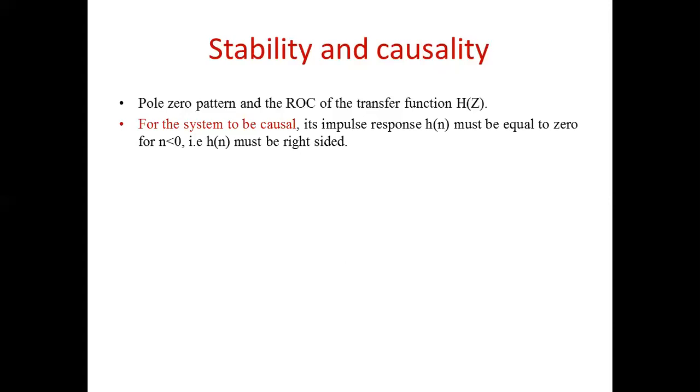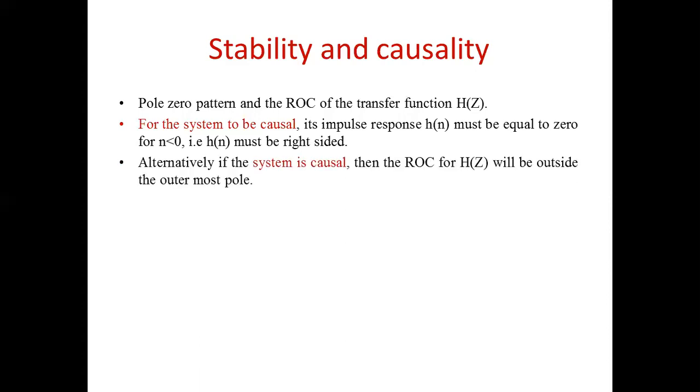So that means the impulse response h of n will be present only from 0 to infinity and will be 0 for n less than 0. Getting my point? Or else we are simply calling it a right sided sequence. मतलब जो सिग्नल आपका सिर्फ राइट साइडेड प्रेजेंट है, we are calling it the right sided sequence. So this is one condition, right?